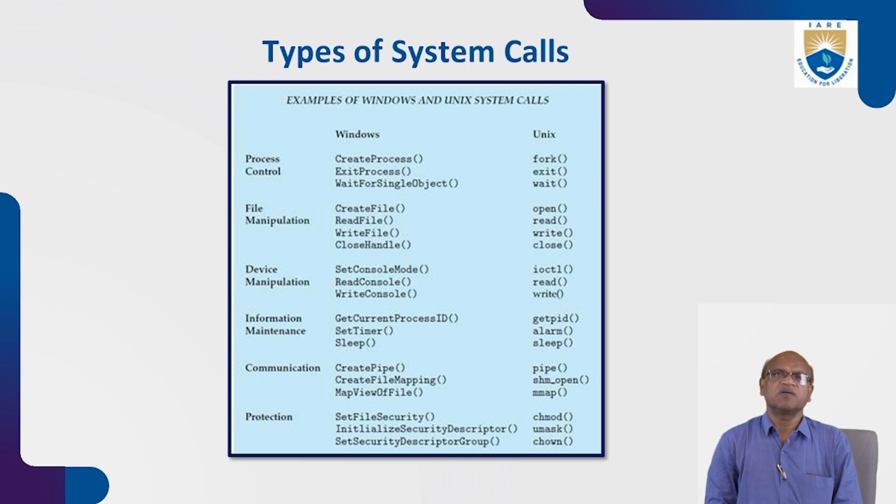Regarding protection, there are system calls in Unix: chmod, umask, chown. These are the system calls in Unix. And in Windows: set file security, initialize security descriptor, set security descriptor group. So these are the different system calls available in Windows as well as Unix.